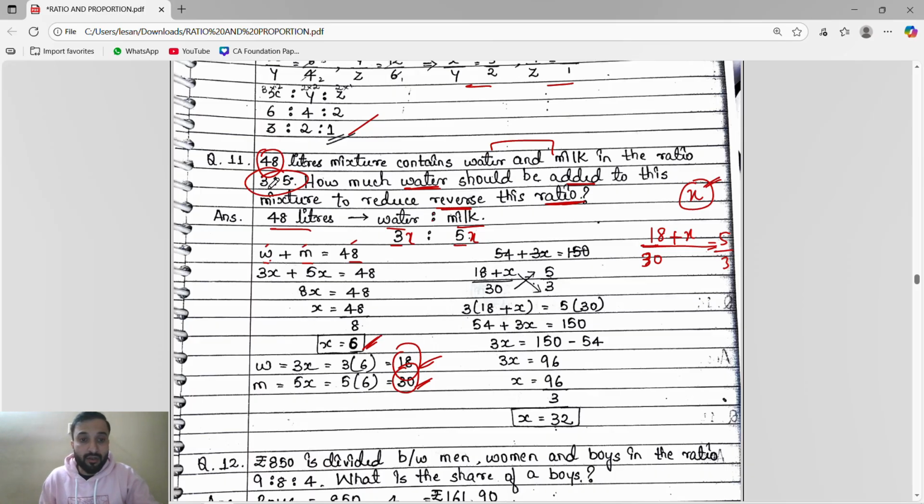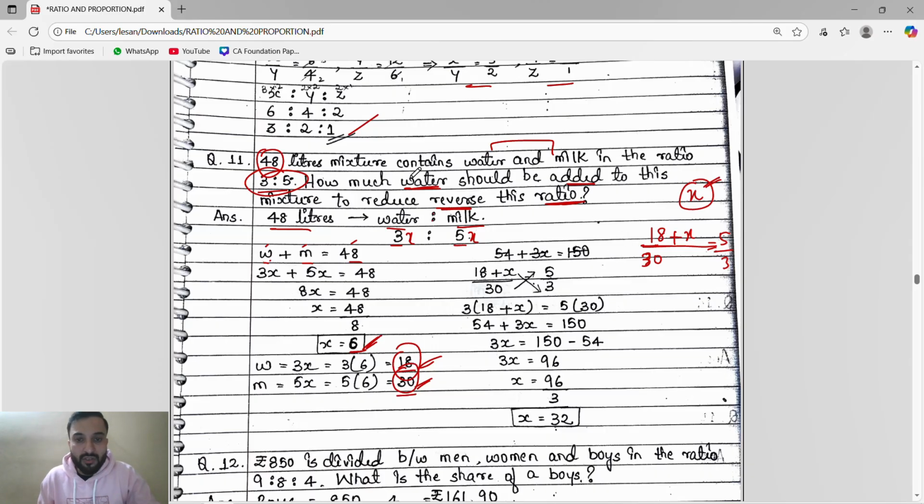So they are in the ratio 3:5. Ratio 3:5 means it will become 3x and 5x. So water is 3x, milk is 5x. So 3x plus 5x is 48. From here we'll get x. Once we get x, we'll substitute and get the water and milk. The water is 18 liter, milk is 30 liter.